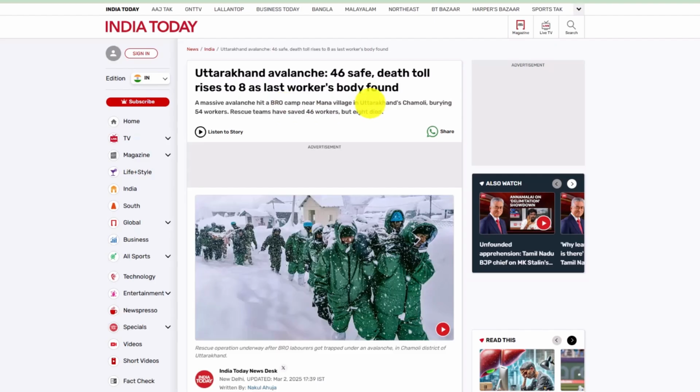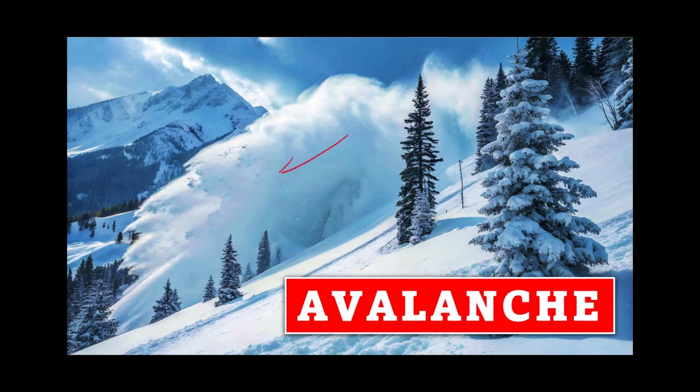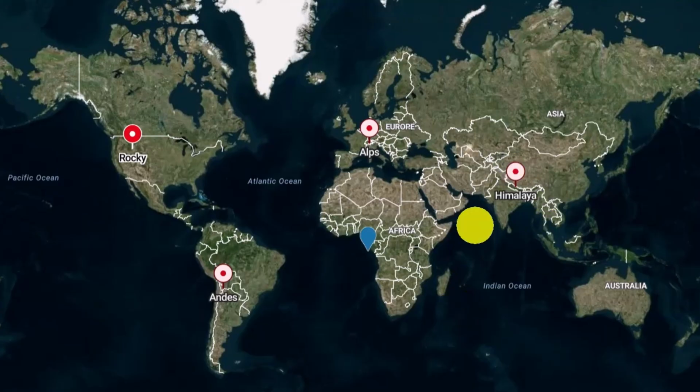Avalanches cause significant loss of life and damage to infrastructure. They also destroy wildlife habitats and vegetation. Since such a massive amount of snow moves at high speed, its kinetic energy is extremely high. So anything in its path will be crushed or flattened. Some regions known for frequent avalanches include the Himalayas in Asia, the Alps in Europe, the Rocky Mountains in North America, and the Andes Mountains in South America.